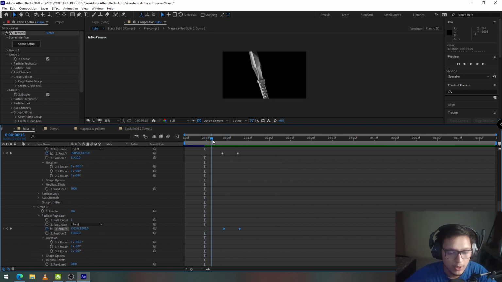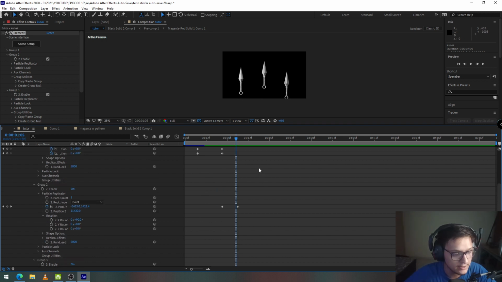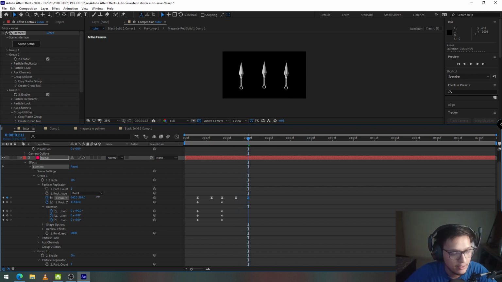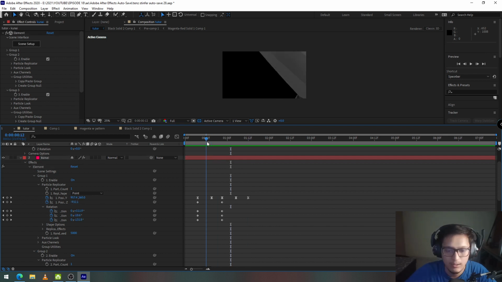So let's move to the point where the left kunai starts appearing on the screen, and at this point of time the middle kunai should start exiting the screen. So I'm going to go into group 1. I'm going to select position XY, create a keyframe right when I want it to start leaving the screen. Move a couple frames forwards. And I'm going to decrease the Y value so that it leaves the screen.